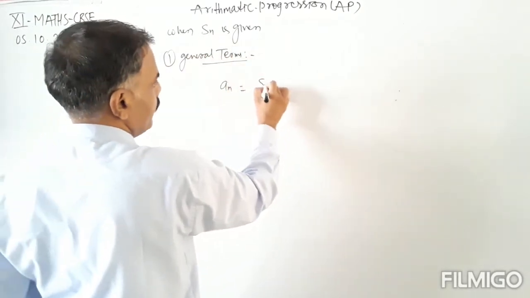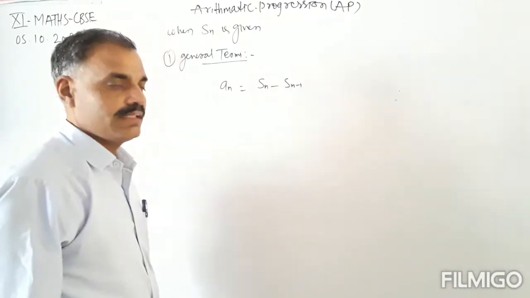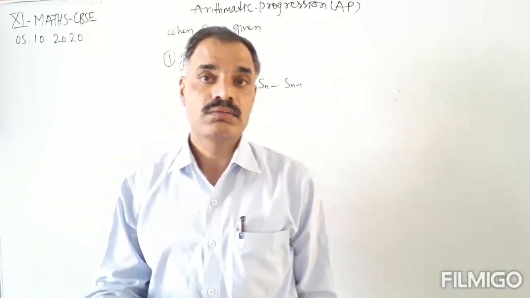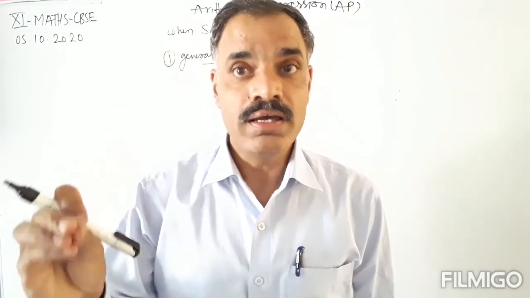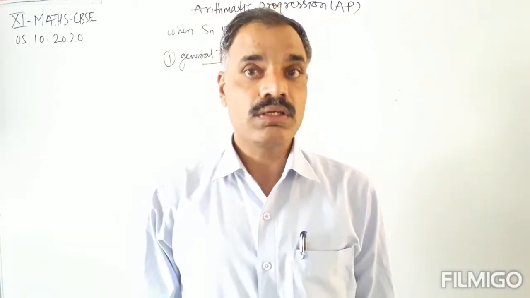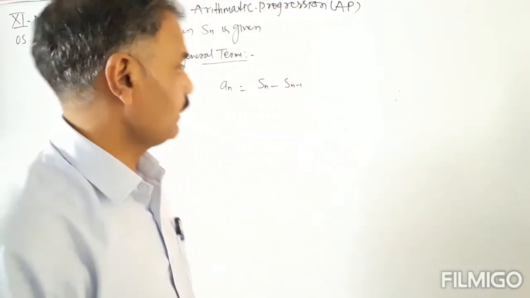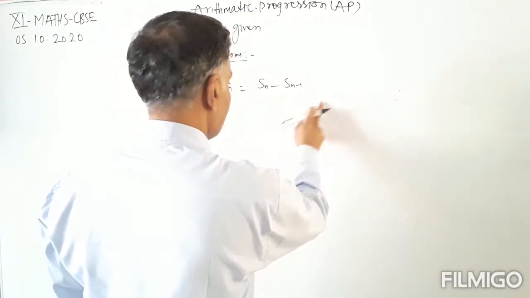An equals Sn minus Sn minus 1, that is, the sum of n terms minus the sum of n minus 1 terms. Okay, so we will have the general term an equals Sn minus Sn minus 1.